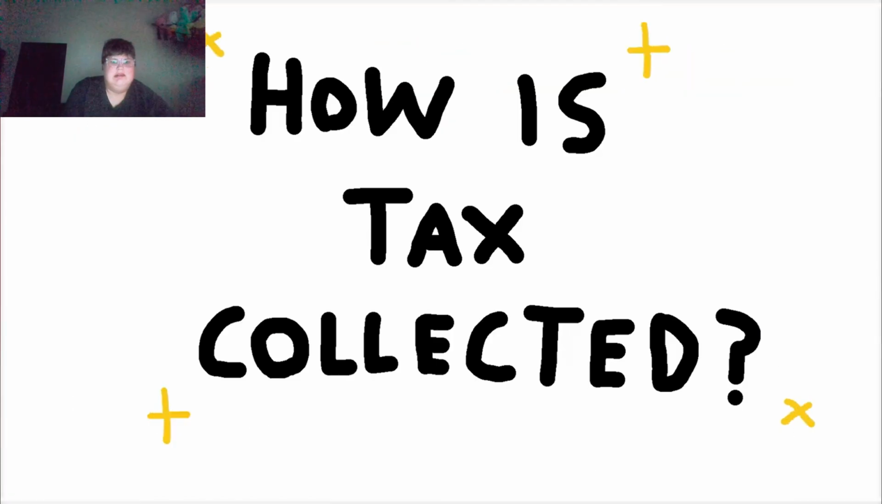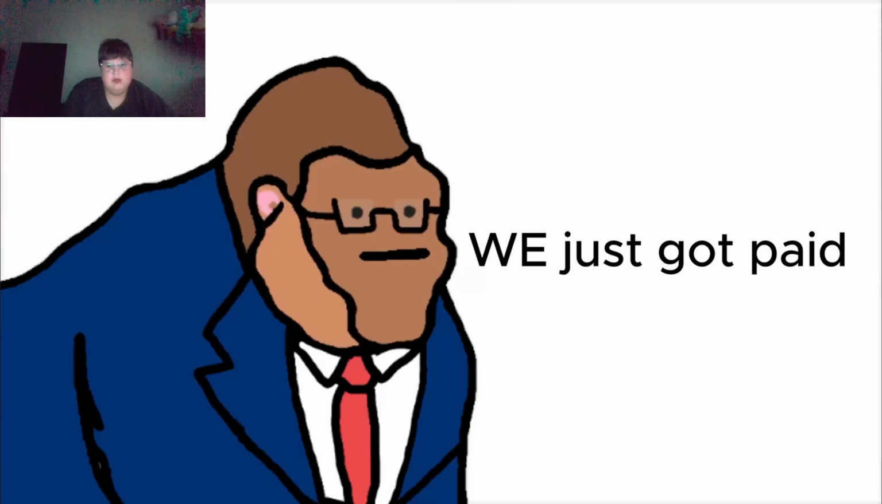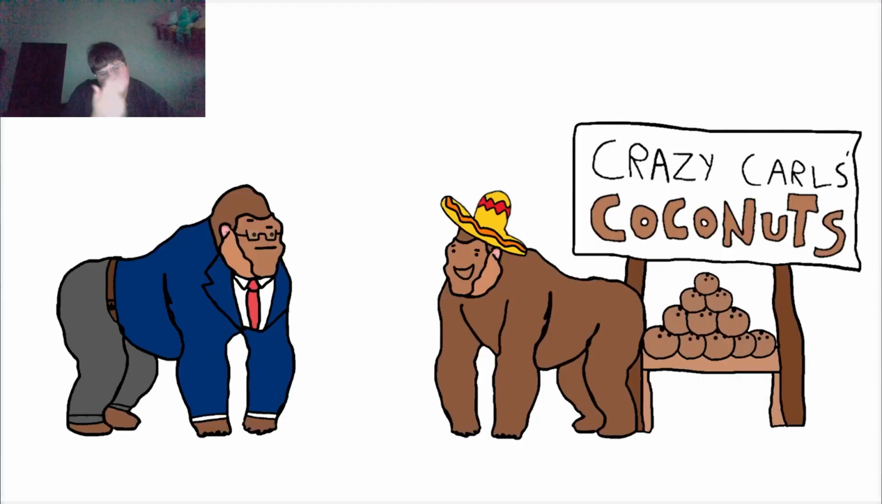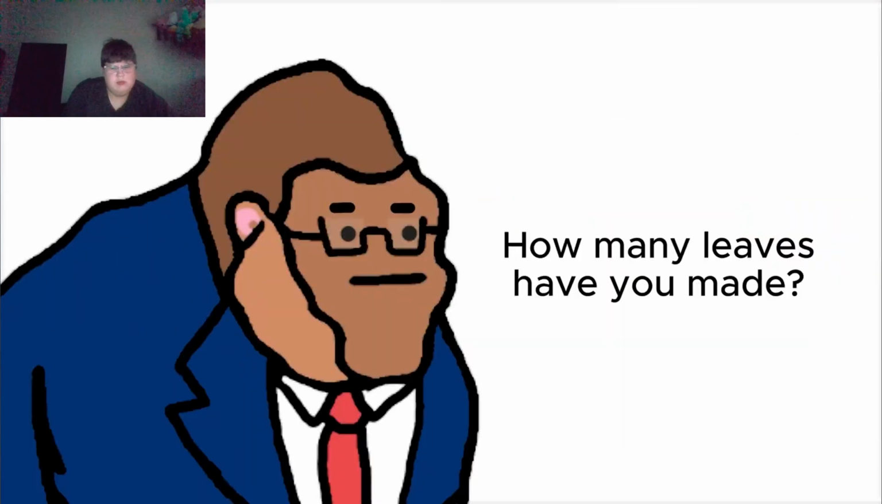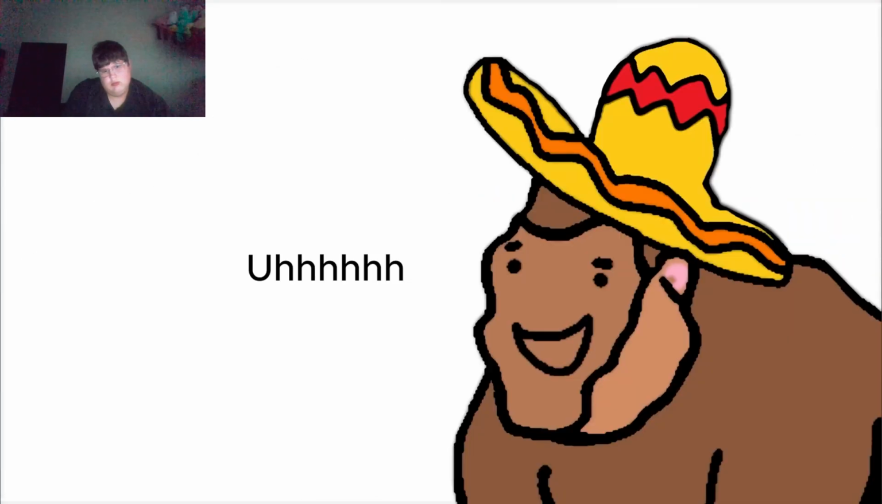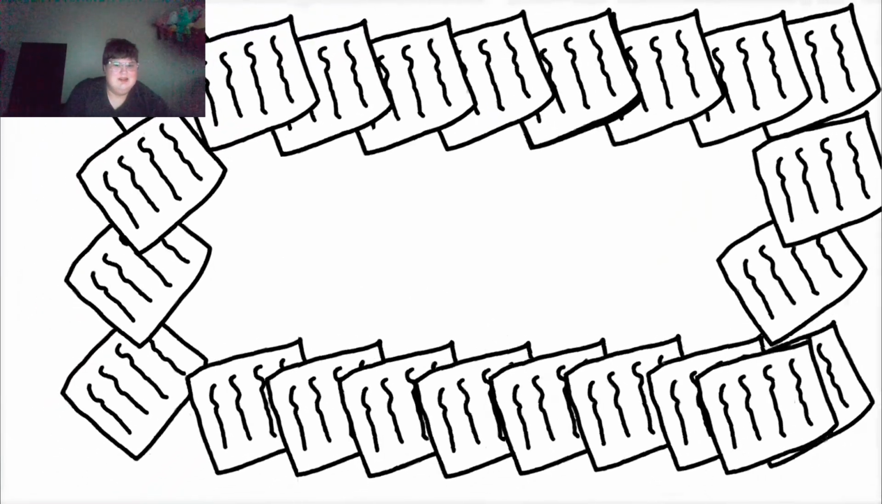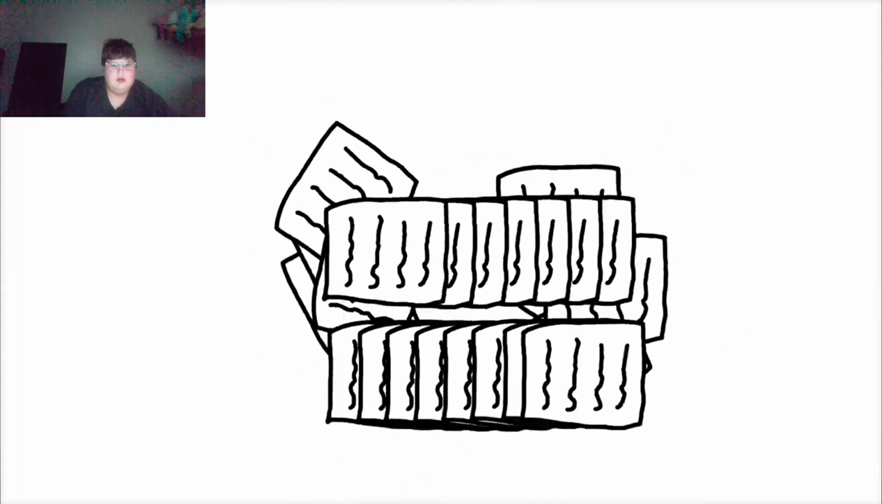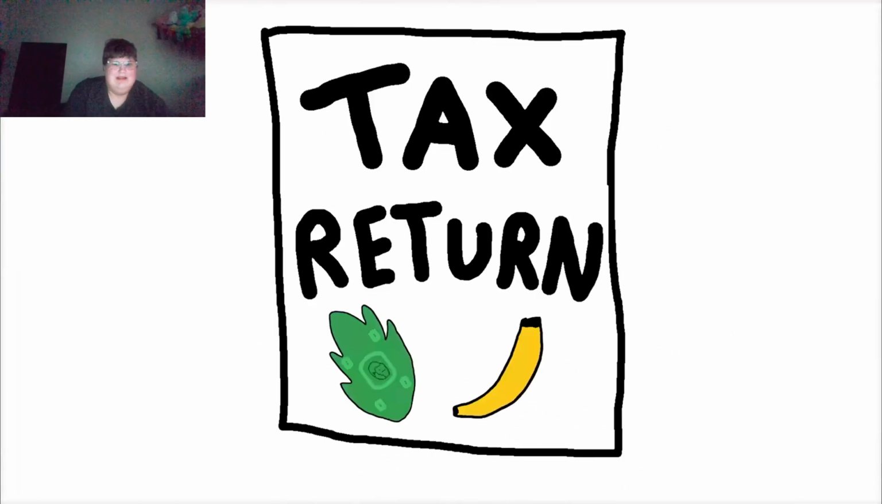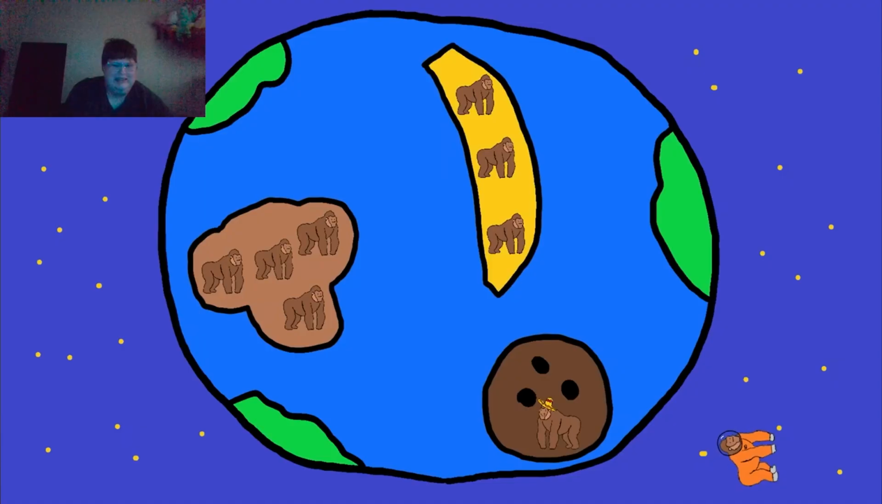How is tax collected? If monkey is an employee, monkey government automatically deducts leaves from monkey's paycheck. But if monkey owns a business or is a freelancer, monkey must tell monkey government how many leaves they earned that year so they can tax them the right amount. Monkeys must prepare and file all this information into a tax return. But how do you do a tax return? It depends on what country monkey lives and works in, but the basic process is the same.